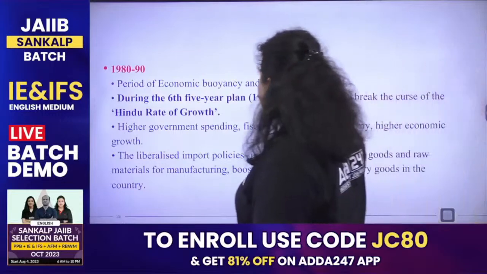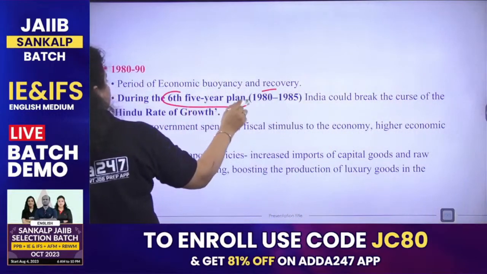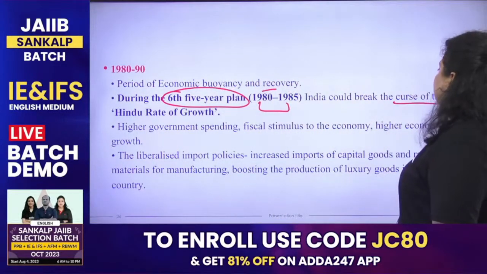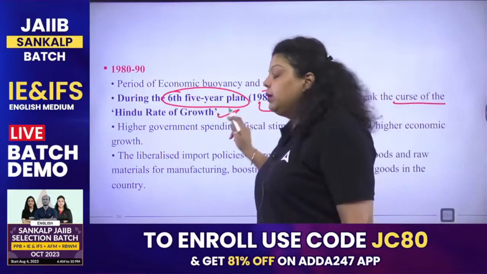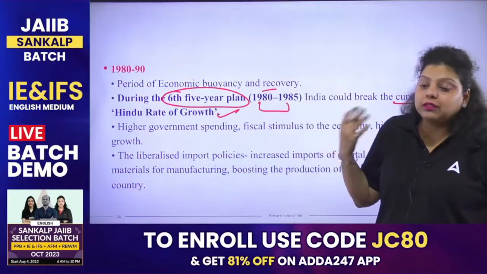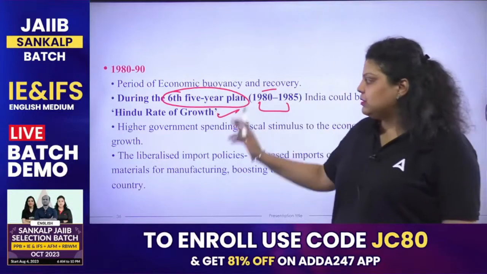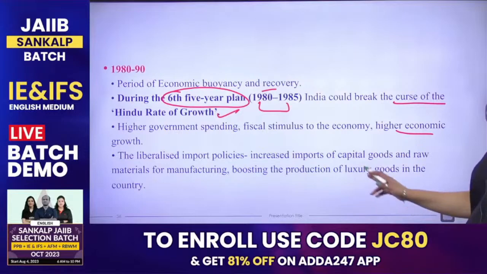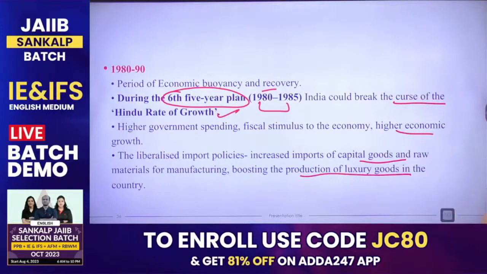Now, the period of economic buoyancy and recovery was during the sixth five-year plan that started in 1980 and ended in 1985. India could break the curse of the Hindu rate of growth, because from here our economy started growing more. Higher government spending, fiscal stimulus to the economy and higher economic growth were seen. And liberalized import policies were introduced that increased the import of capital goods and raw material for manufacturing, boosting the production of luxury goods in the country.